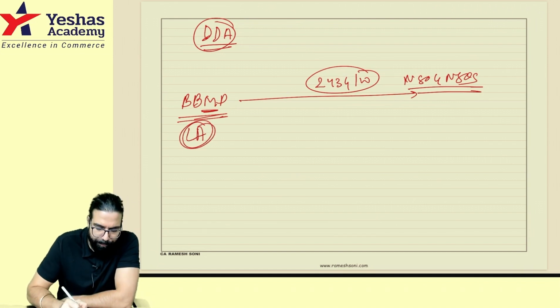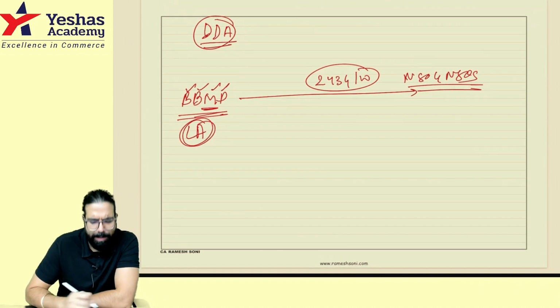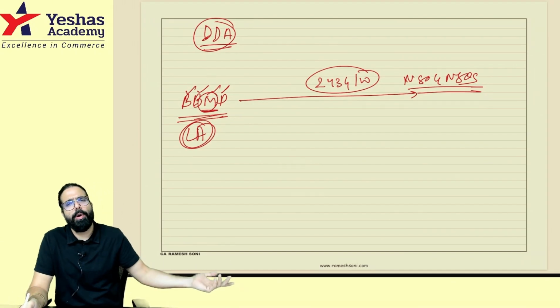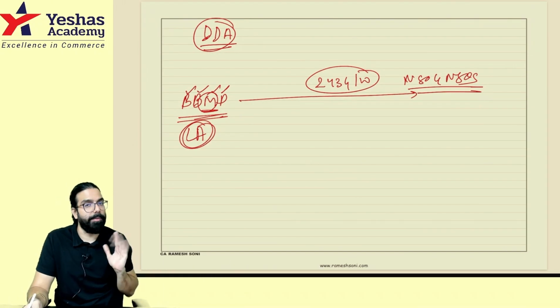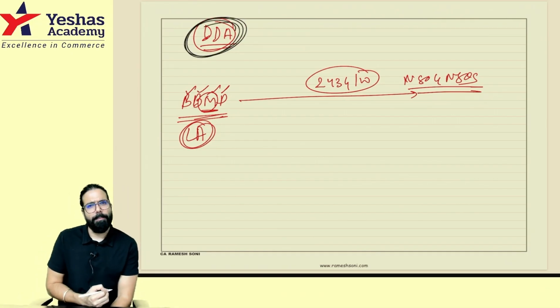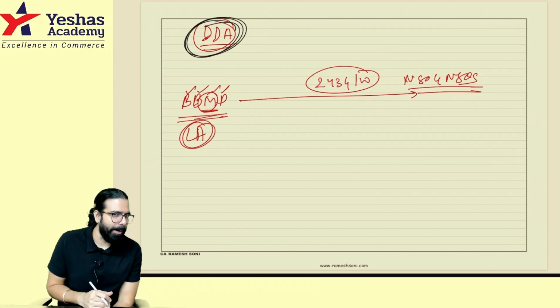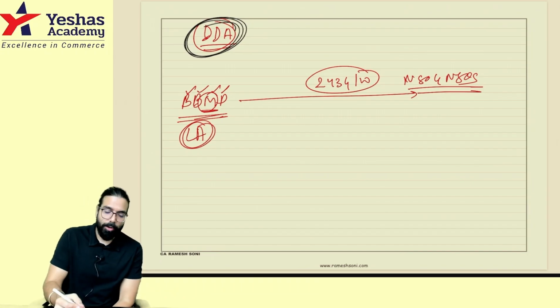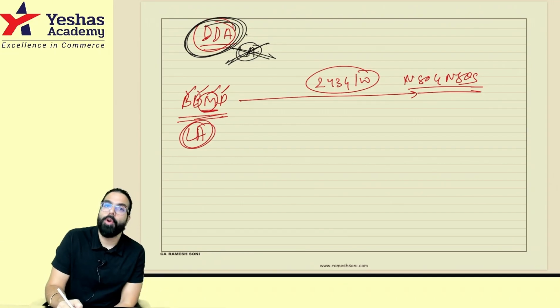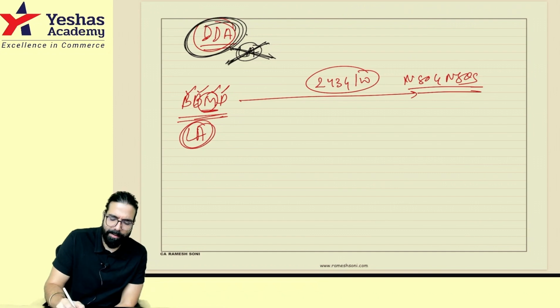Correct? The Bruhat Bengaluru Mahanagara Palika. Sir, all these are municipalities. Municipality giving 243G and W services, neither supply of goods nor supply of service. Correct? But the question asked was, are Delhi Development Authority, Bangalore Development Authority, all these local authorities? The government clarified, they are not local authorities. They are not municipality. They are not panchayat. They are not a local authority. And hence, that's the clarification.